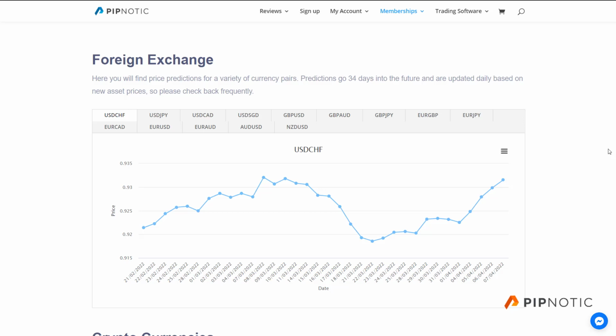this is a very difficult thing to get right. But when you slow things down, you use daily data, weekly data, maybe even 4-hour data, you can actually get a pretty high degree of accuracy. While I think that this is just over 50% accuracy, I think you'll find that it does an even better job than that. And so I wouldn't trade that exclusively, but I would certainly use this information as inspiration, combining it with the other tools that we have at Pipnotic.